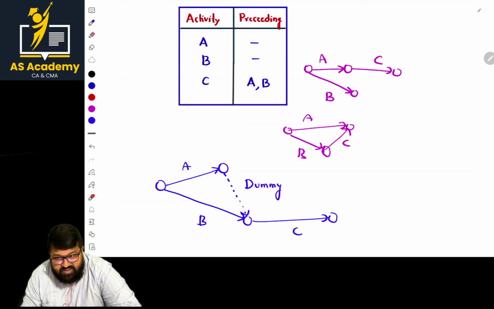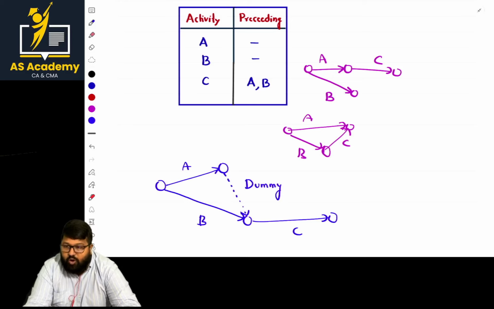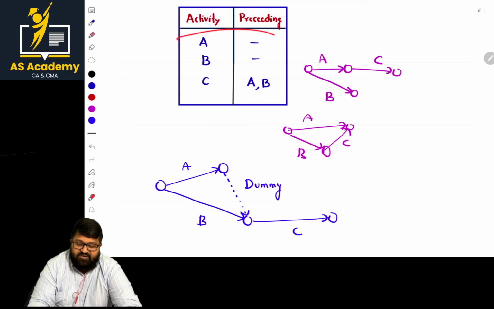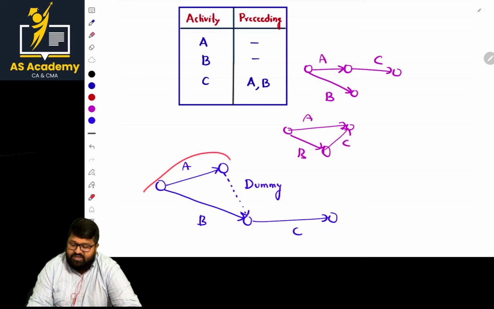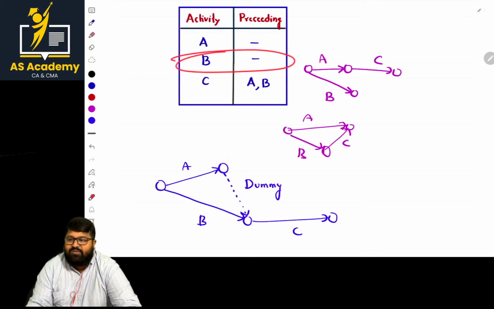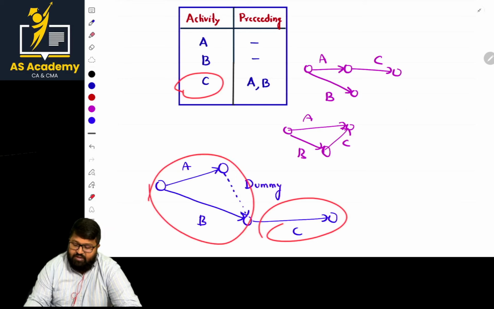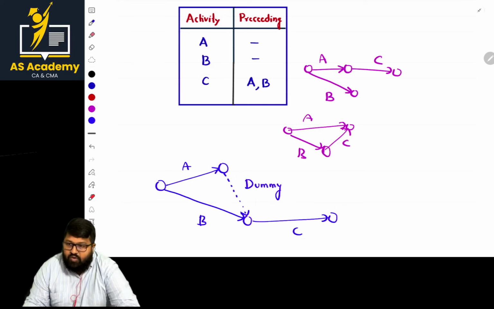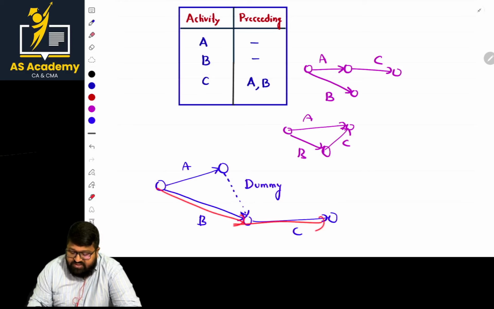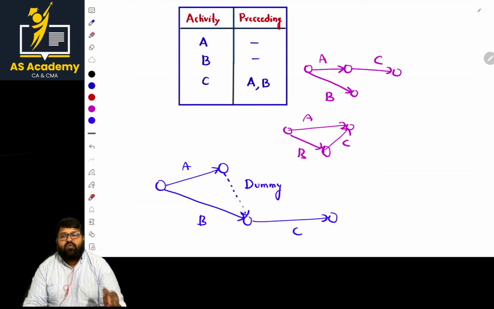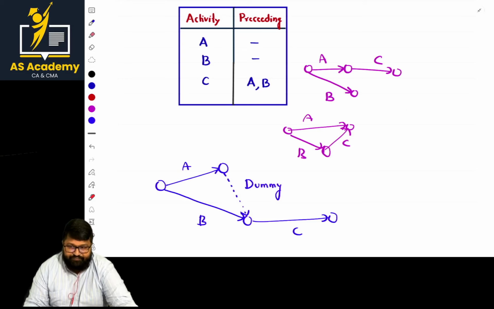So once the diagram is done, how do we check whether the use is appropriate or not? Just go to the question and cross check. What is the basic fundamental first step? Preceding A, there should not be any activity. Is there any activity preceding A? No. And what about B? Preceding B, there should not be any activity. Even that is satisfied. What about C? C starts after the completion of A and B. Is it done or not? B is done, and from there C started. What about A? A is done up to here, but we are extending it logically by using a dummy. So both the conditions are satisfied. This is one point where we can use a dummy.